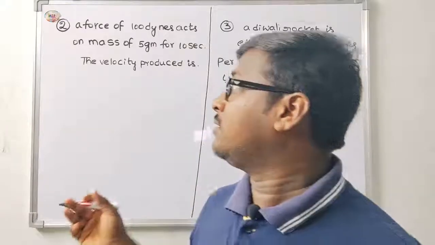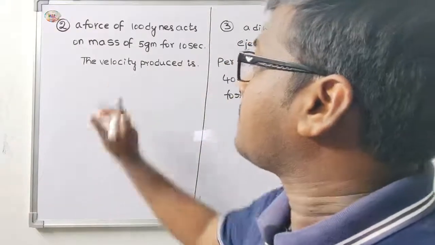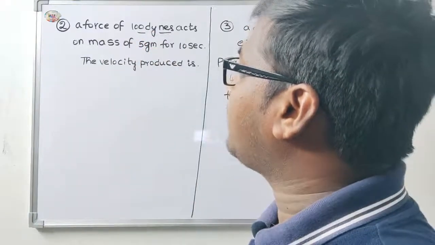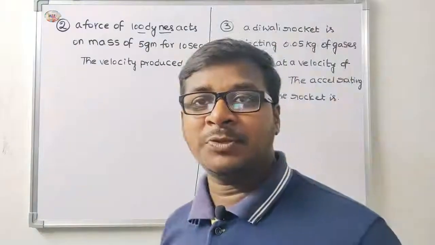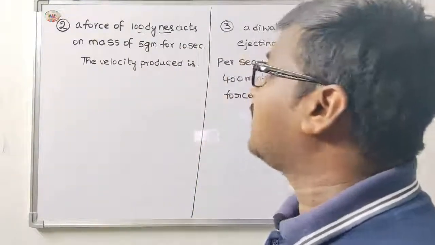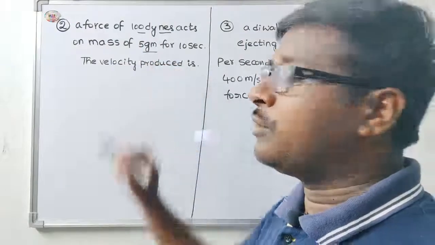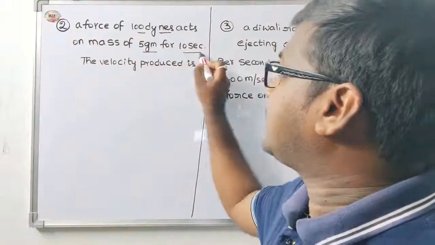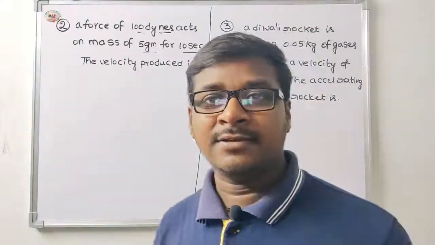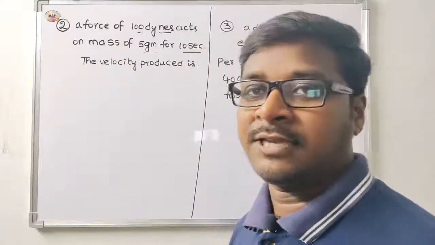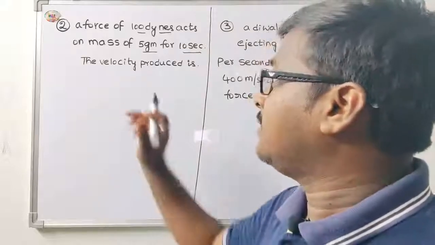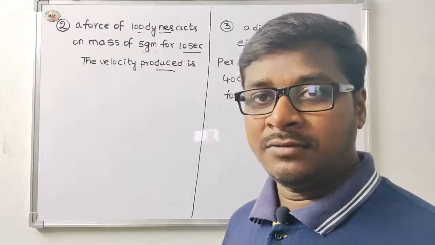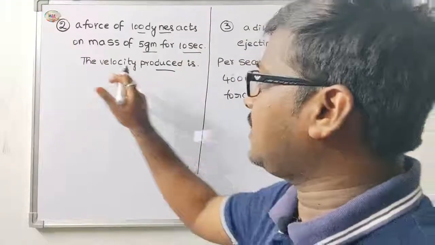Next, find out the values. First one is a force of 100 dyne. Dyne is the CGS unit of force. It acts on a mass of 5 gram. Gram is the CGS unit of mass, for 10 seconds. Second, the time, is the same in all systems. The velocity produced, then easily find out the velocity in the CGS system.